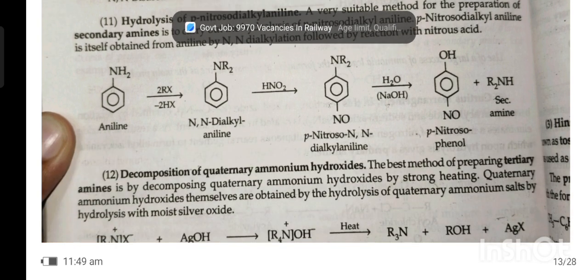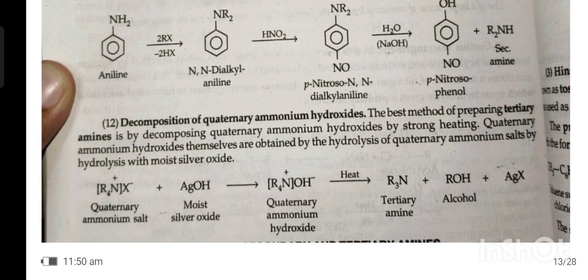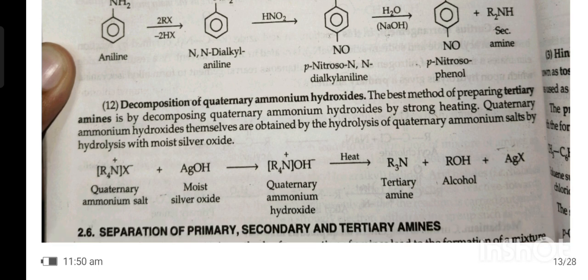12th, decomposition of quaternary ammonium hydroxide. The best method of preparing tertiary amine is by decomposing quaternary ammonium hydroxide by strong heating. Quaternary ammonium hydroxides themselves are obtained by treatment of quaternary ammonium salts with moist silver oxide.